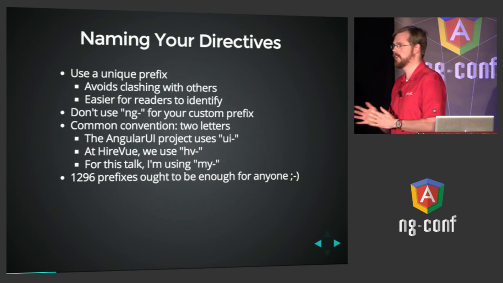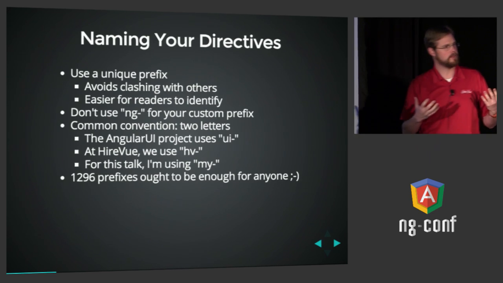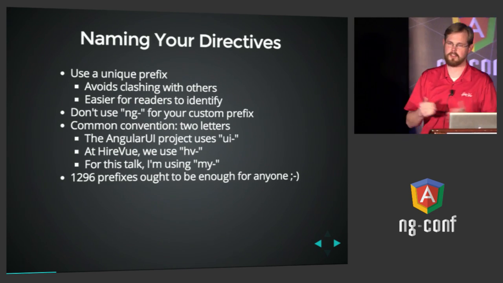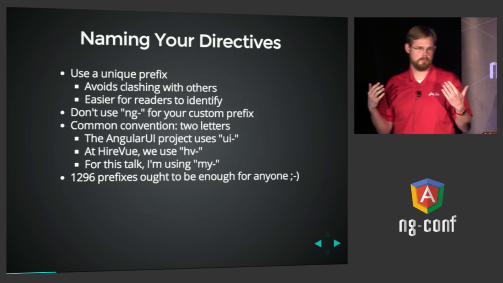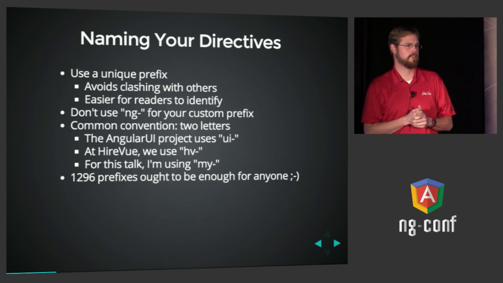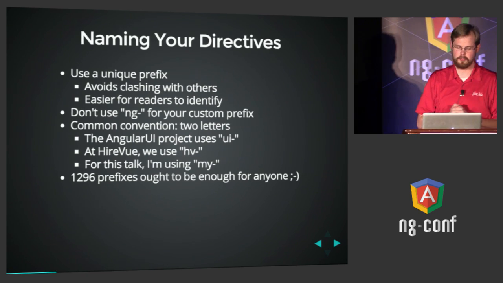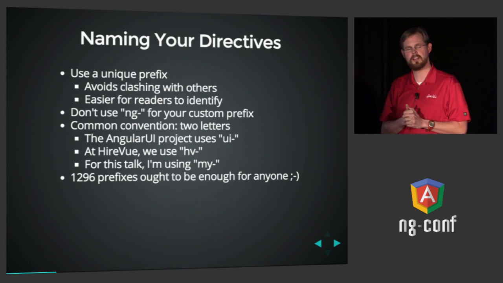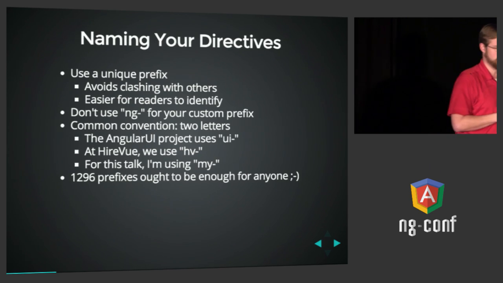But I'd like to talk a little bit about naming. So let's say you're going to write your own. First of all, I have some principles that my team has adopted that we found useful. The first one is to use a unique prefix for all your directives to avoid clashing with other people's. I don't think non-Angular directives should use the ng prefix generally because to me that denotes that it's an internal prefix. But it can be confusing to read someone's directive that doesn't have a prefix at all, and you find yourself wondering, is this just an HTML attribute that I don't know about yet, or is it a directive? And it's nice to know the difference.